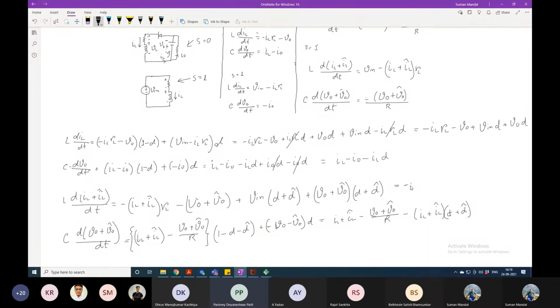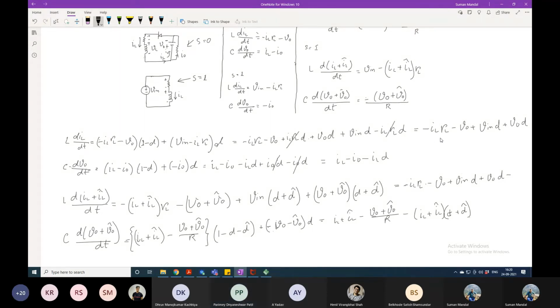Then IL minus IL into RL, then into RL plus 1 minus D V naught. This thing you can get, no? V0. And here is also D plus D perturbation into V naught plus V. That thing also you will get here. Is it correct, what I have written? Yes, sir. So these are all without perturbation components.